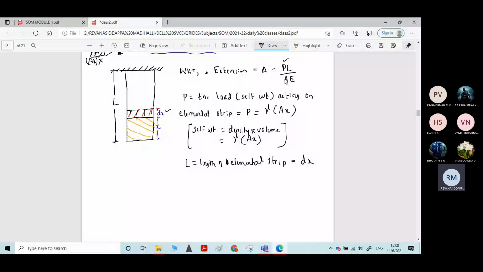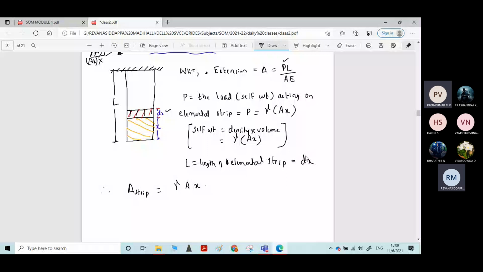Therefore, the extension of the elemental strip is equal to force P, which is the self weight of the bar below the elemental strip, gamma into A into x, into L which is dx, divided by A into E.